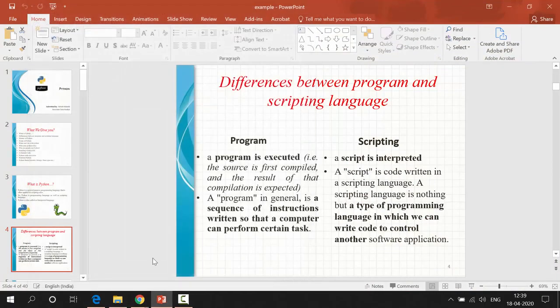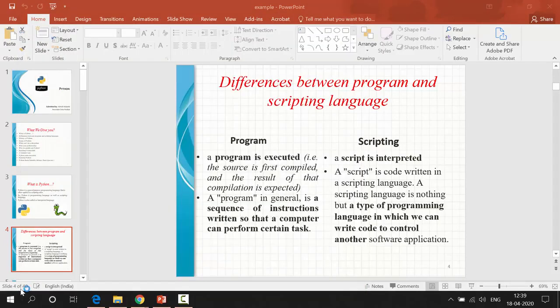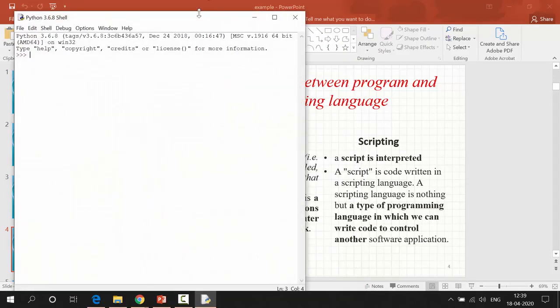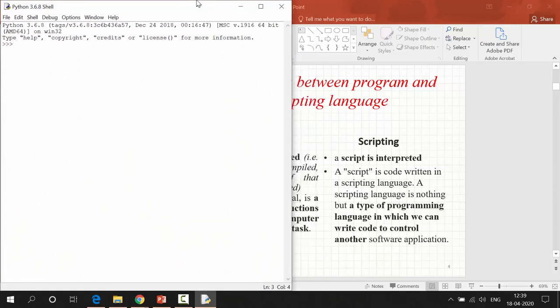First I need to open my Python IDLE. Don't worry about how to install Python IDLE, we'll get to know that later. For the example purpose, I am showing how interpretation happens. Suppose I am giving print hello world. When I press enter, I get my output hello world.